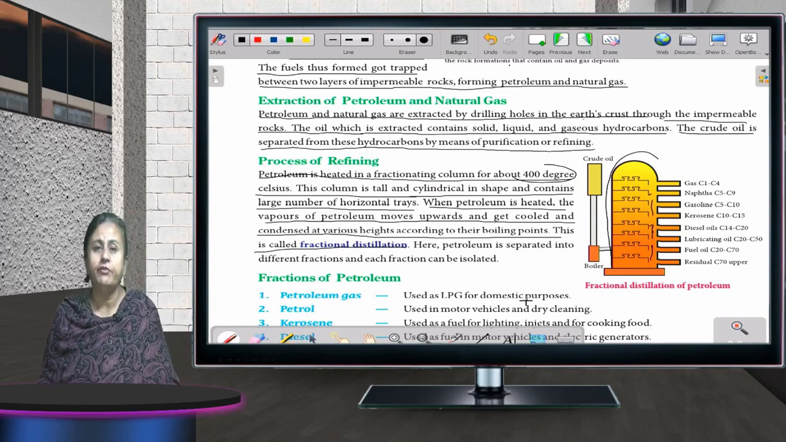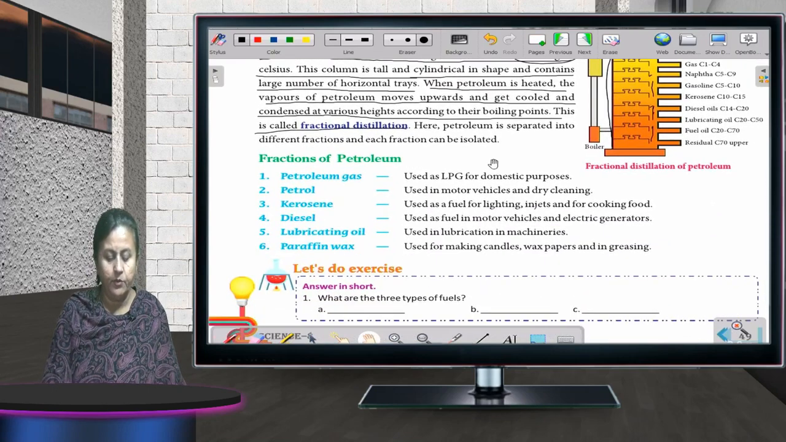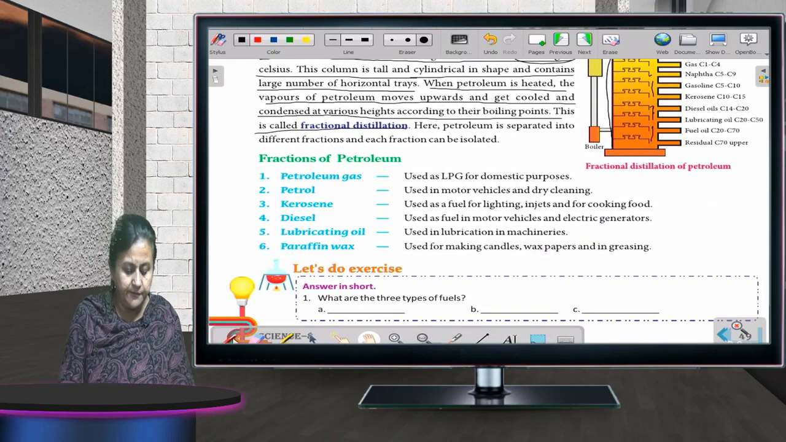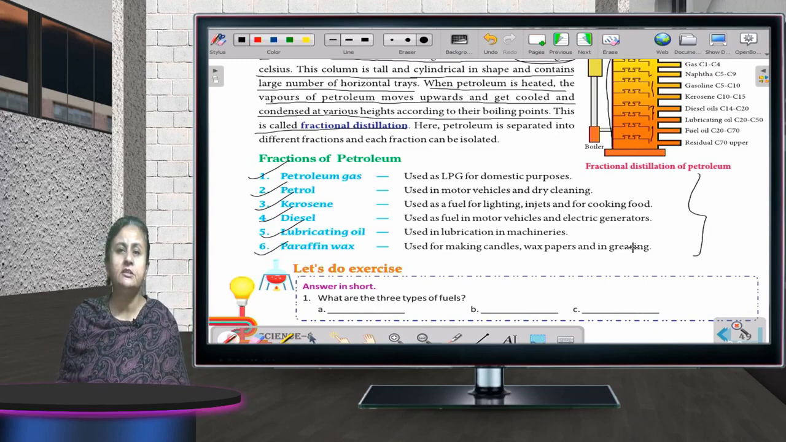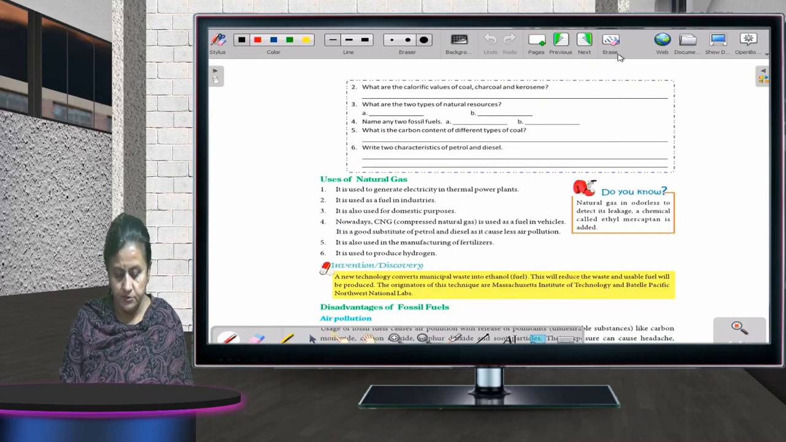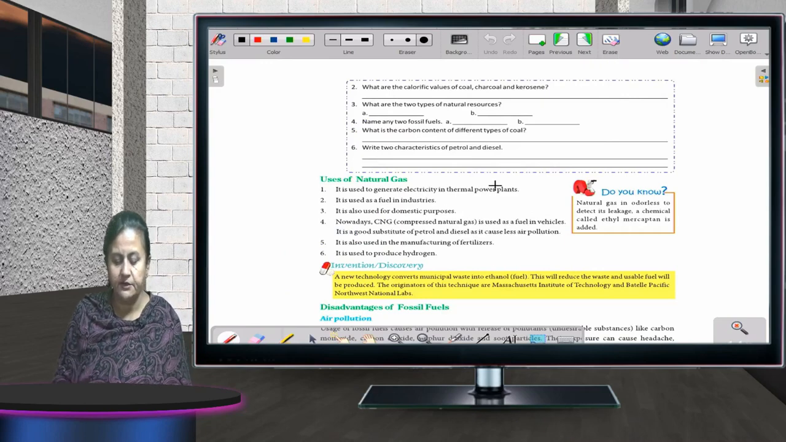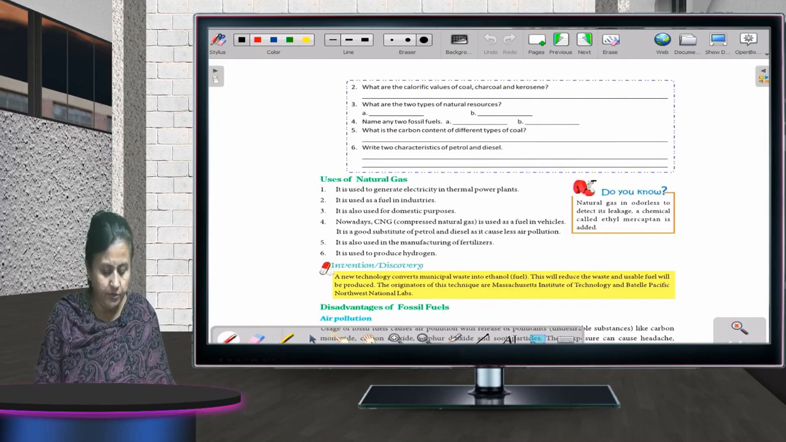So, the different products of petroleum are petroleum gas, petrol, kerosene, diesel, lubricating oil, and paraffin wax, and these are the different uses they have. So, with this I end the chapter. I hope you all have understood it very nicely. Please go through it. Okay, I am so sorry. Natural gas is also left. I am so sorry. I would be continuing now.